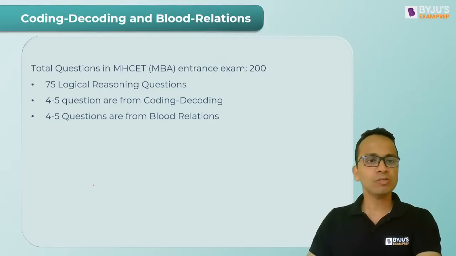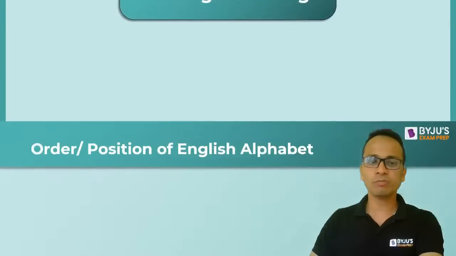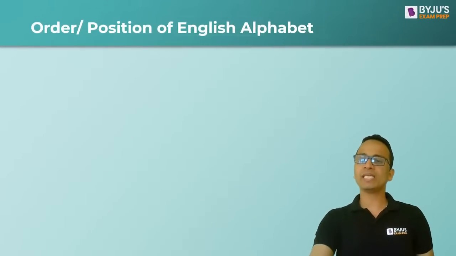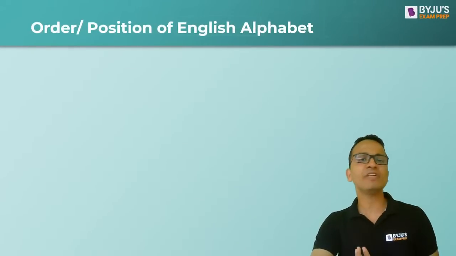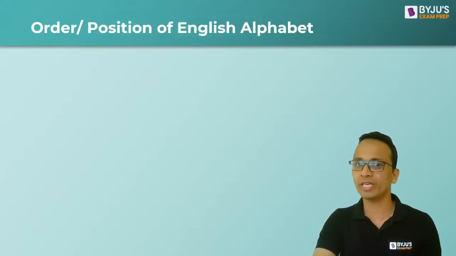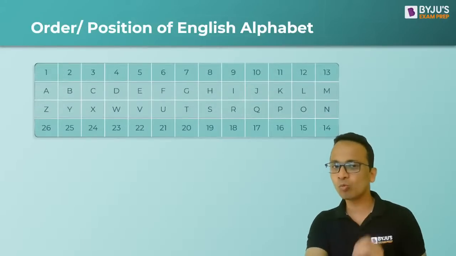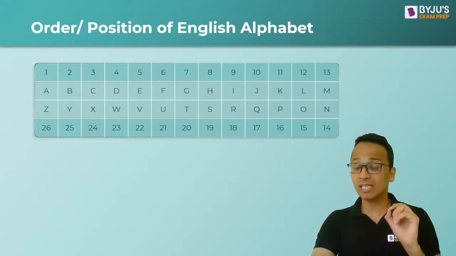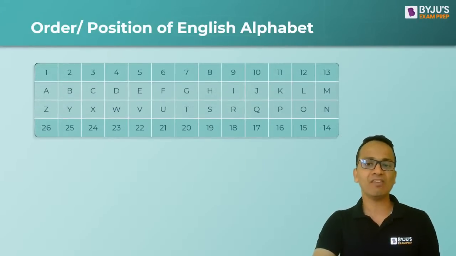All right. Now, moving ahead, if I talk about particularly coding, decoding, then we can say that there are some concepts that we need to understand. There are some things that we need to remember when it comes to coding, decoding. Okay. Now, first and foremost important thing is the number equivalents of the alphabets.